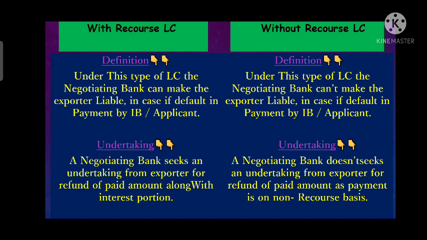So in with recourse LC, the negotiating bank seeks an undertaking from the exporter for refund of the paid amount along with the interest portion. Means that whenever there is an LC with recourse, the negotiating bank seeks an undertaking from the exporter, where the exporter confirms that if the issuing bank fails to make the payment, then it will return the payment to the negotiating bank along with the interest portion. So basically, the negotiating bank seeks an undertaking from the exporter that it will return the money.